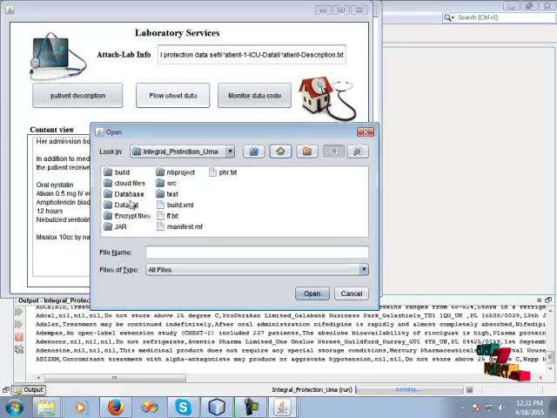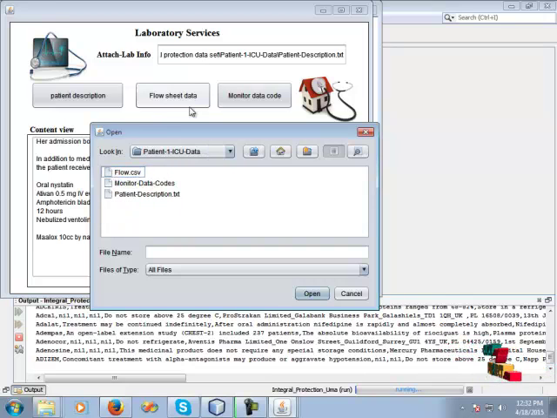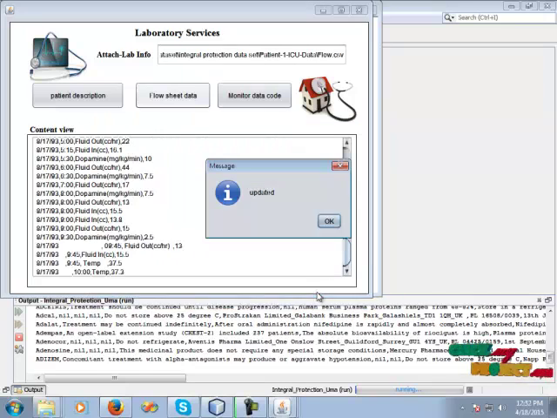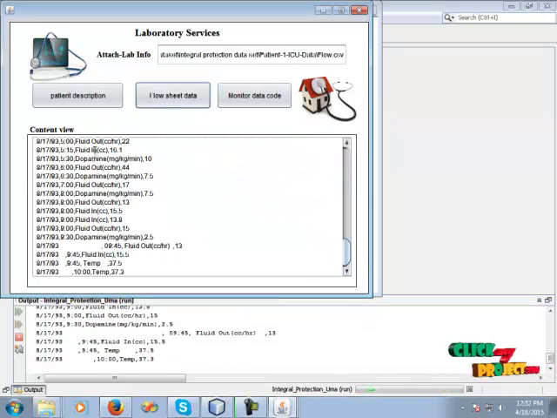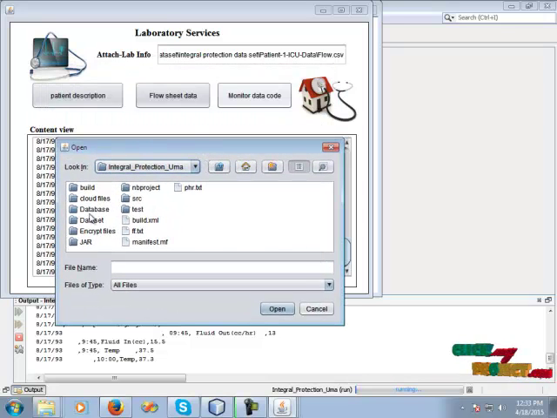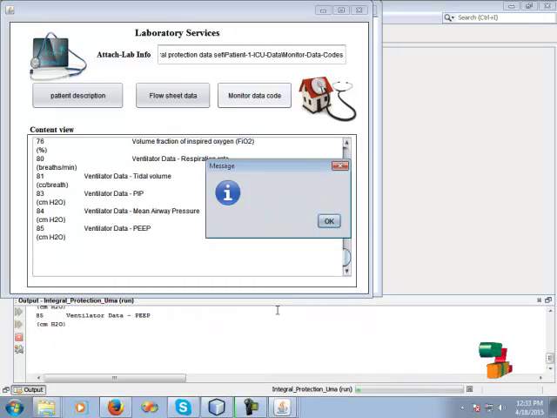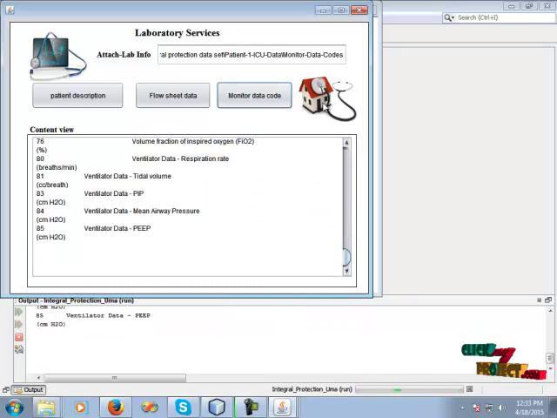And select the flow sheet from the data set. Click the 4.csv and click open. The data set is uploaded into the database. And click the monitor encoding. Click the monitor data codes. And go to the home page.